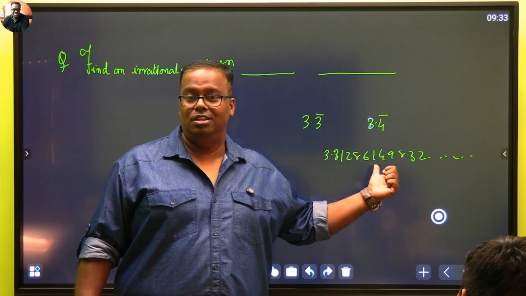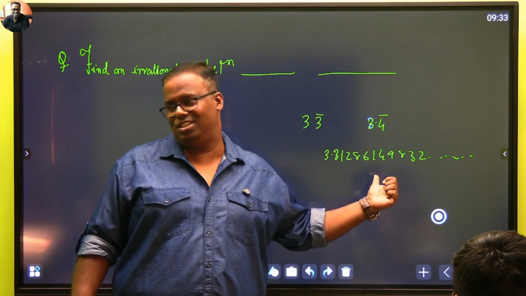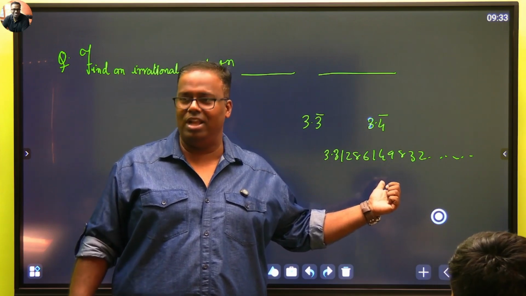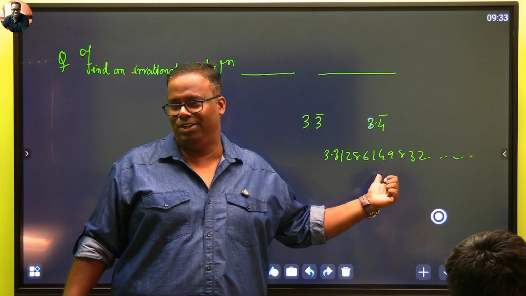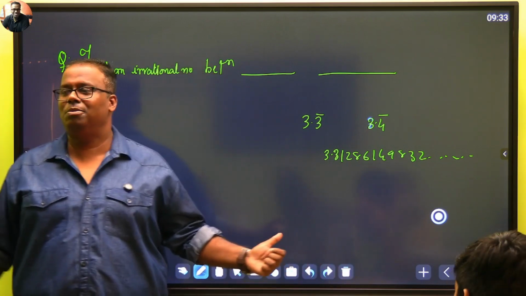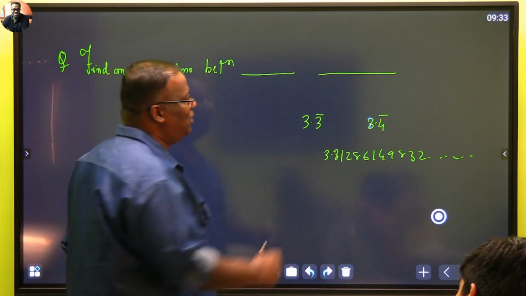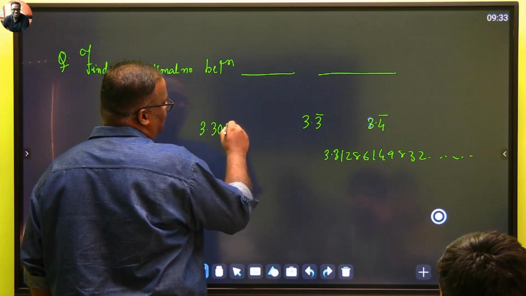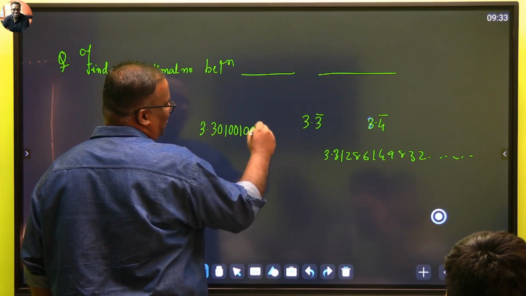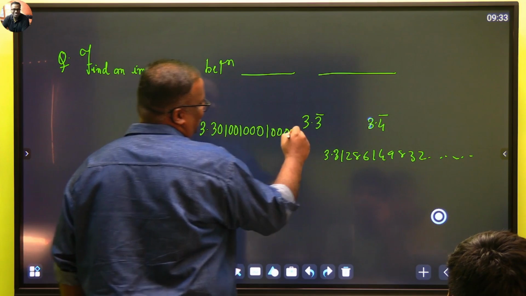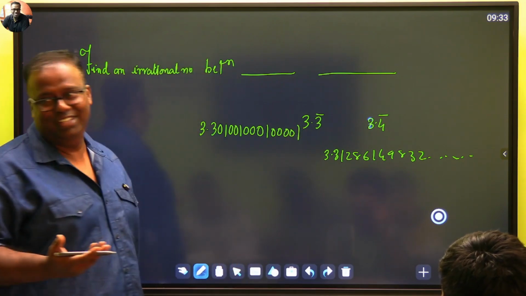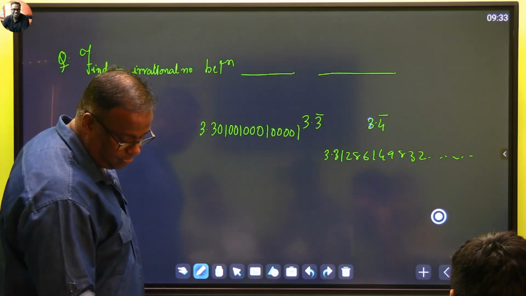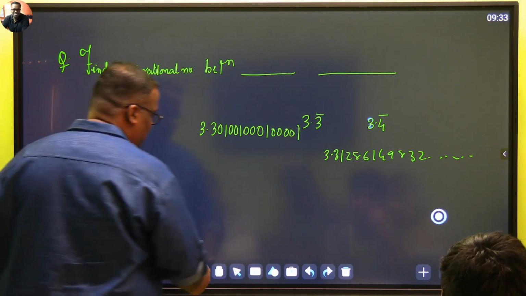This tests whether you know or not. The answer is very simple. There's nothing to copy from anyone, and I don't think any two answers will tally. But it just shows whether you have a brain or not. And if you really want to act smart, then you can do it like this: 3.301001000100001. This is also an irrational number. Take clear. Okay. Then we come to the next section.